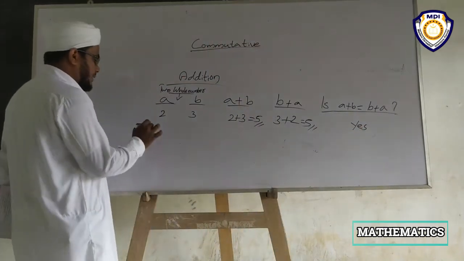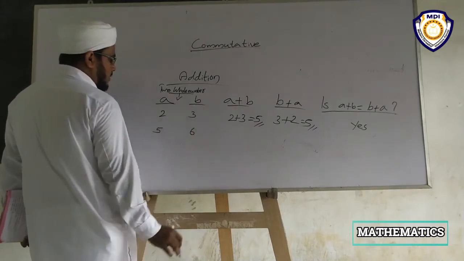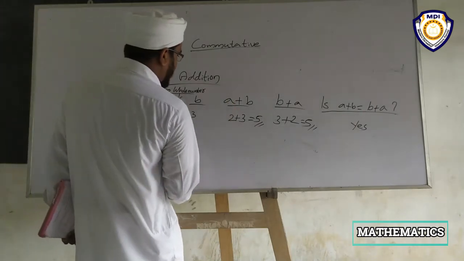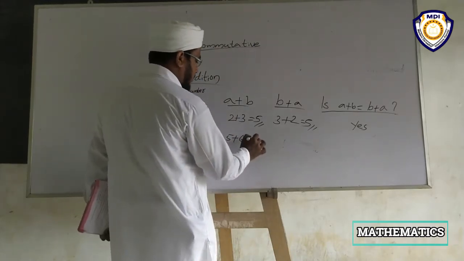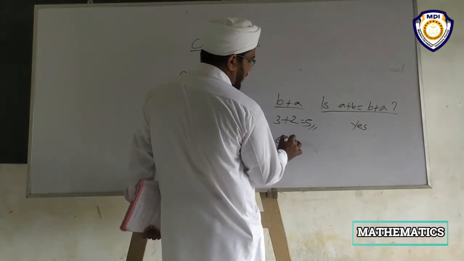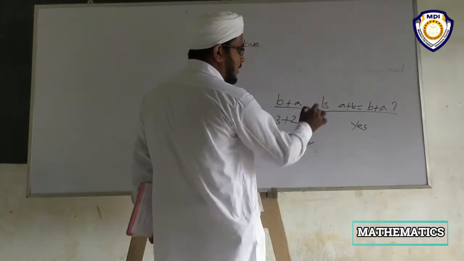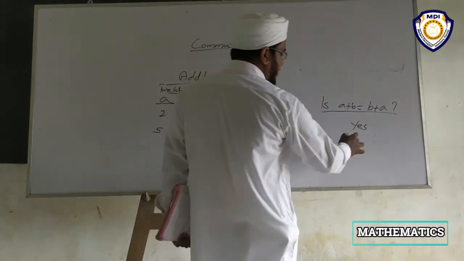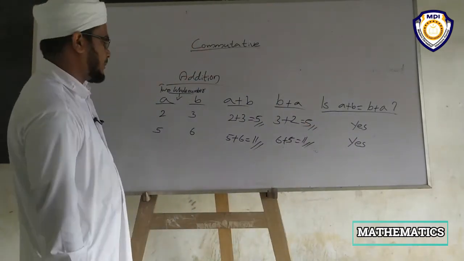Let us take another example. 5 and 6. Then A plus B means 5 plus 6 is equal to 11. Then B plus A means 6 plus 5, which is equal to 11. Then is A plus B equal to B plus A? Yes. Both are same.